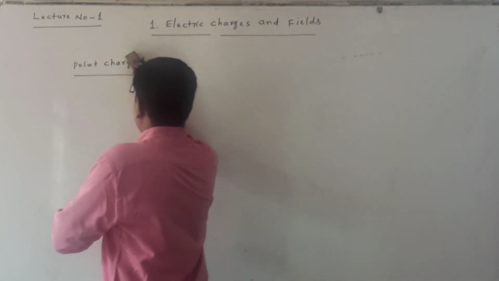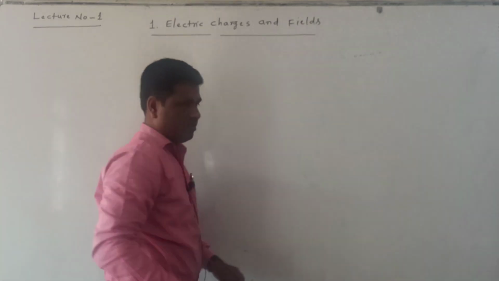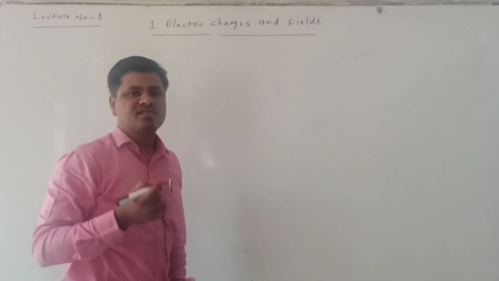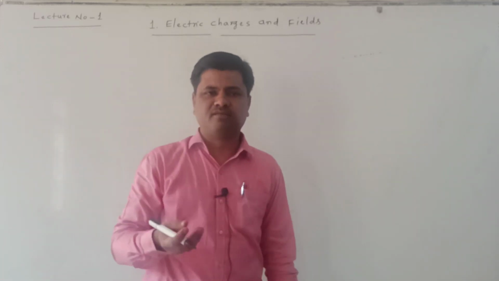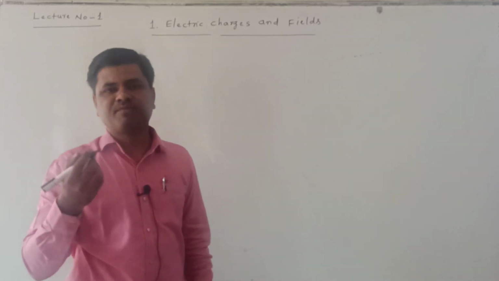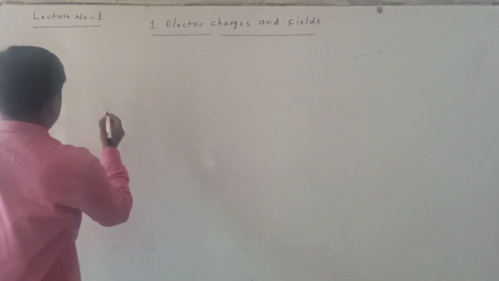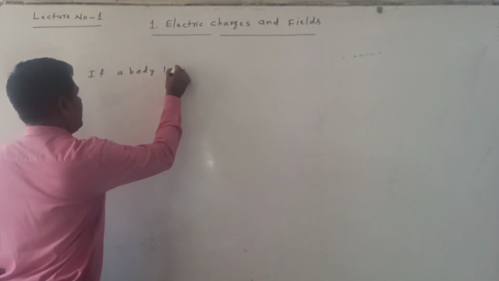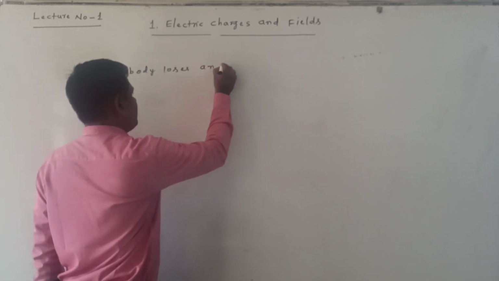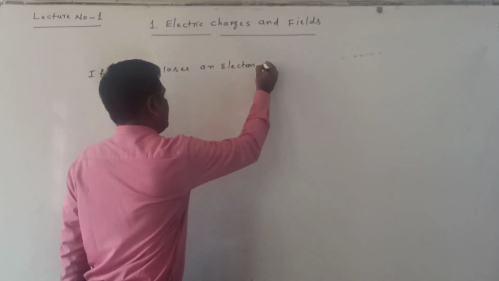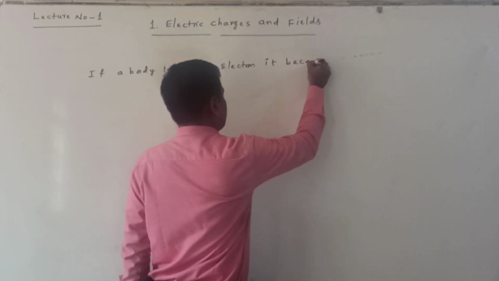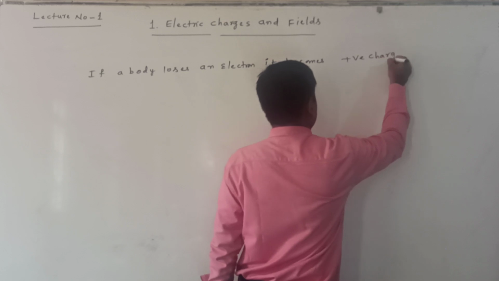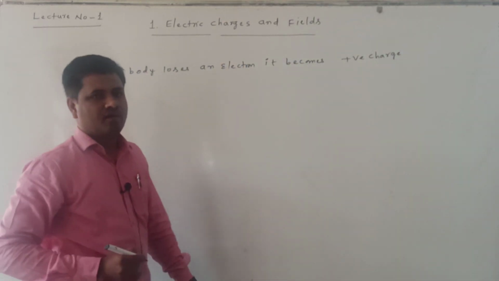Next, suppose a body loses electrons. What happens? When it loses electrons, that body becomes positively charged. If a body loses an electron, it becomes positive charge.